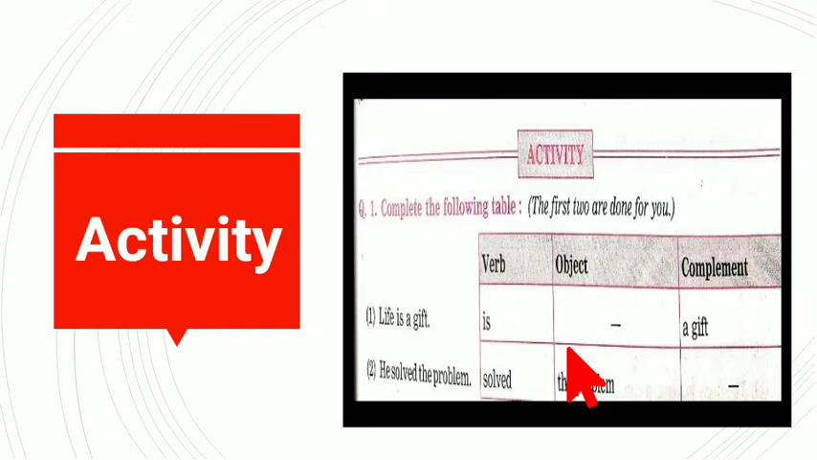So now children, it is activity time. In the activity, given here is what? Complete the following table. What you have to do? Like this only, you have to complete the following table. You have to draw it and then complete it.